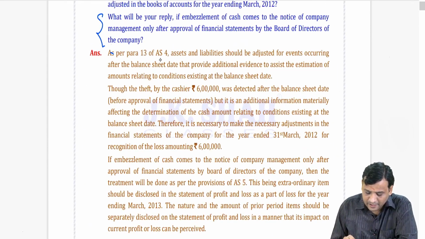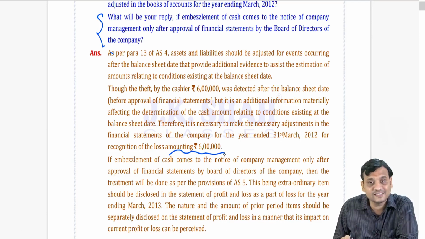As per para 13 of AS 4, assets and liabilities should be adjusted for events occurring after the balance sheet date that provide additional evidence to assist the estimation of amounts relating to the conditions existing on the balance sheet date. See introduction. Second, though the theft by the cashier of 6 lakhs was detected after the balance sheet date before the approval of financials, it is additional information materially affecting the determination of the cash amount relating to the condition existing at the balance sheet date. Therefore, it is necessary to make adjustments in the financial statements of the company for the year ended on 31st March 12 for the recognition of loss amounting to 6 lakhs.